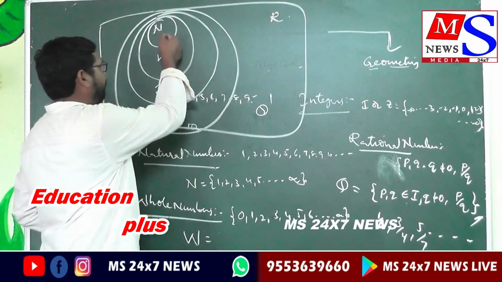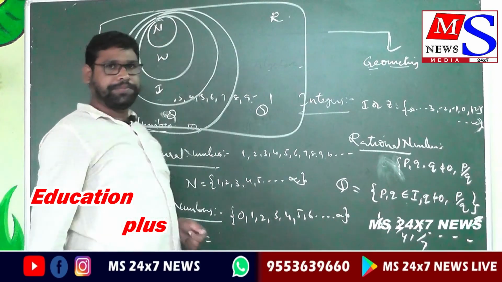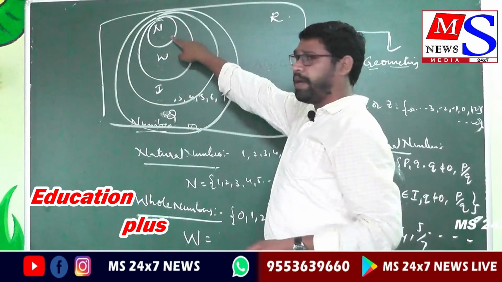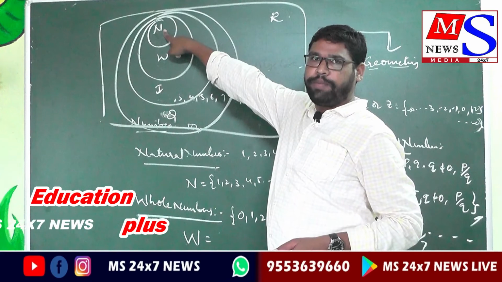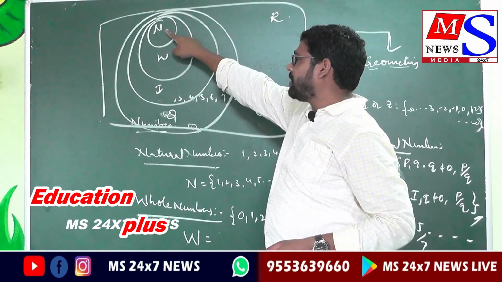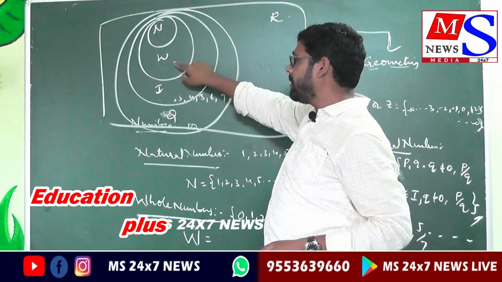See, every natural number is a whole number, but every whole number is not a natural number, because natural numbers start with 1, but whole numbers start with 0.